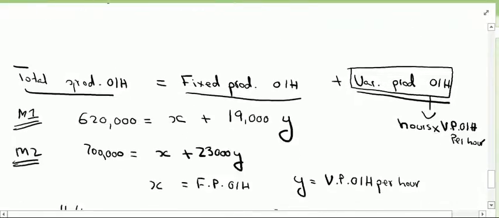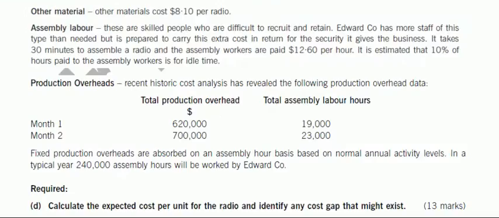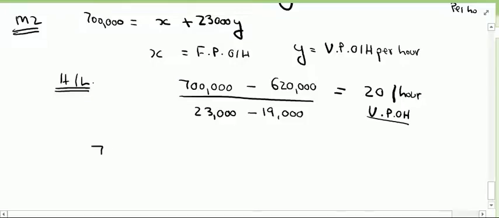Now how do we absorb the fixed production overheads? We can take any one month's data. Let's say we take the data of month number 2, which has 700,000 total production overheads. This includes both fixed and variable.